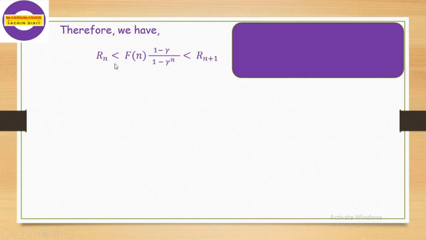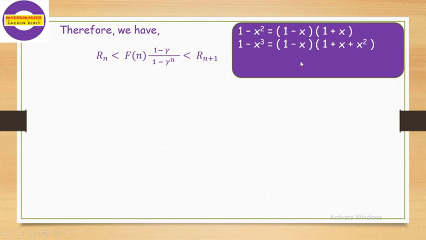Now we have to simplify this. For that simplification, we have to factorize this 1 minus gamma raised to n. How to factorize? We know the formula 1 minus x square is equal to 1 minus x into 1 plus x. Similar to that, 1 minus x cube can be written as 1 minus x into 1 plus x plus x square. Similar to that, 1 minus x raised to 4 is equal to 1 minus x into bracket 1 plus x plus x square plus x cube, and so on.